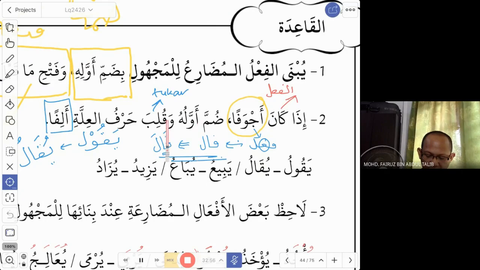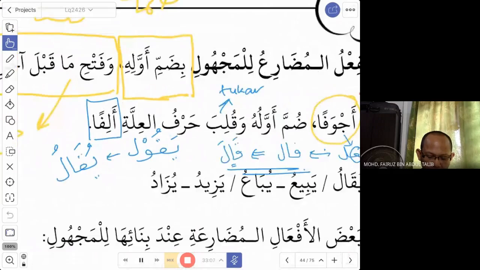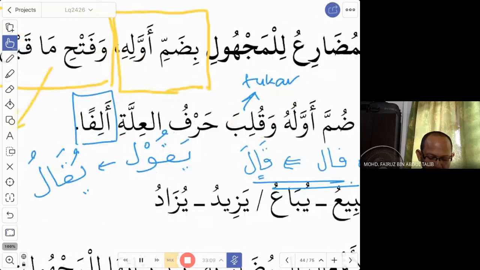Of course, the example that I gave you here is in the Madi. Since this is for Mudari, we change to Mudari, Yaqulu. So if you look at the word Yaqulu, Qala Yaqulu, the rule says dhamma on the first letter, as always. But then, what do you do? You change the harful illa to alif. So here, instead of waw, we change to alif, and we say yuqalu.